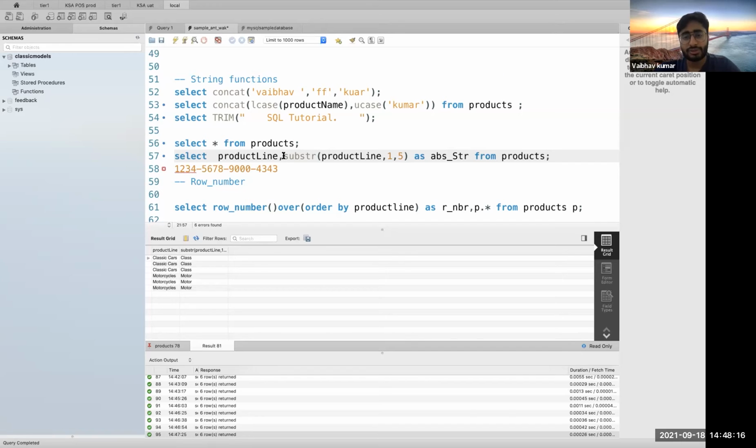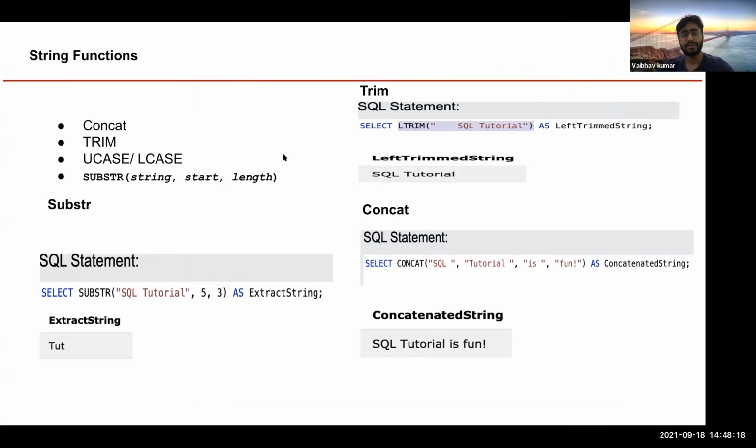Okay, so this is around your string functions, and I think we are left with the last 10 or 12 minutes before we jump on to the set of questions. Otherwise, I have almost covered everything. So let me give you a quick recap of whatever we have covered.